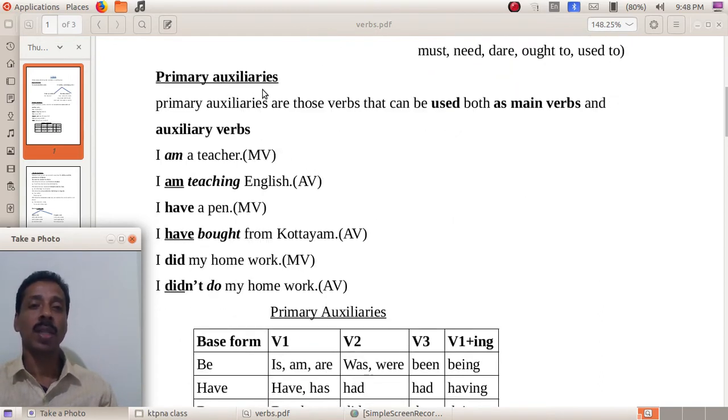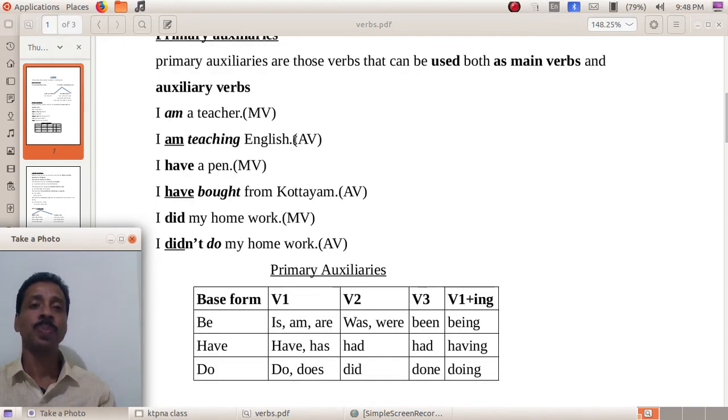So what are primary auxiliaries? Primary auxiliaries are those auxiliary verbs that can be used both as main verbs and auxiliary verbs. That's a speciality. Only 3 verbs can be used in this way. That means these verbs can be used as main verbs and also as auxiliary. Okay, so just look at the examples given to be clear to you.